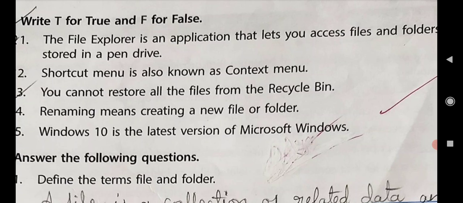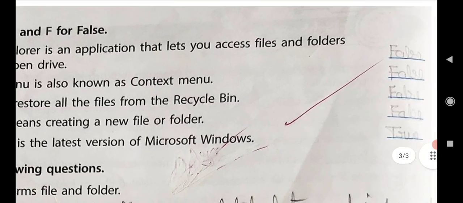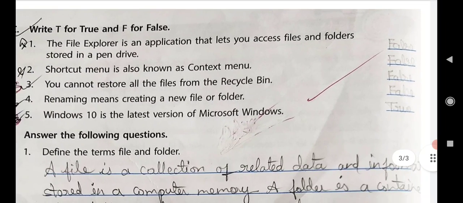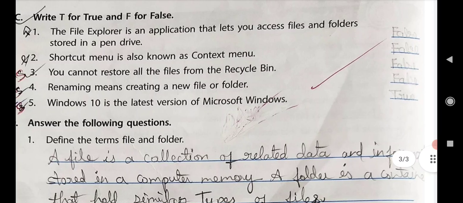It is accessed in a library. So it is false. Okay. See here, the answer is given here. It is false. Now come to the second one.